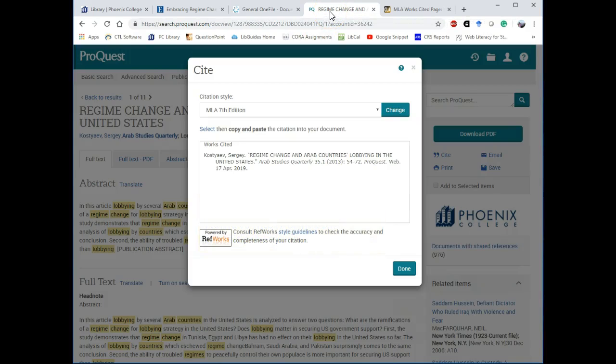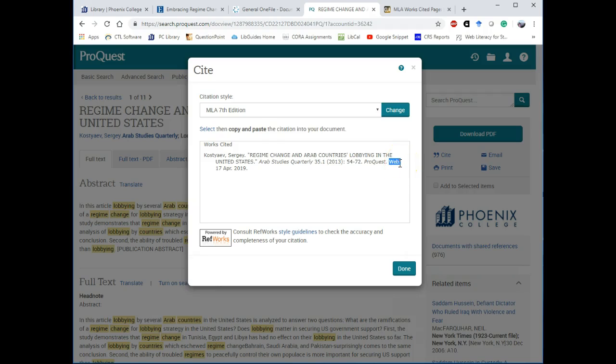Here's my last example. This is from another ProQuest database called Ethnic News Watch. Notice we have that same capitalization problem. But then also something looks really weird here. There's no longer the volume and the issue number. They're not spelled out. They just use 35.1. We have that problem of just saying ProQuest instead of the database name. And then what the heck is this?